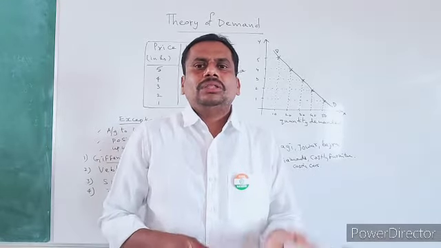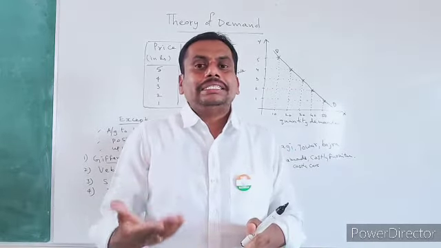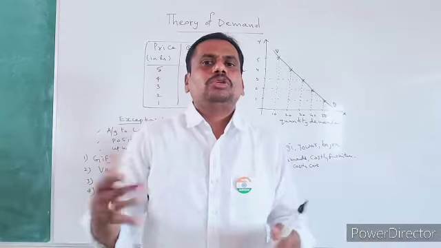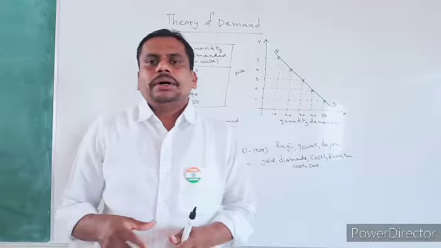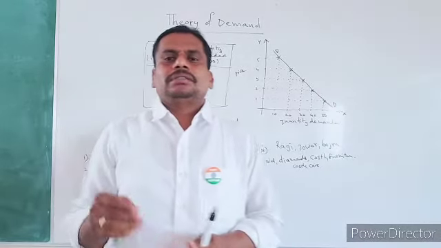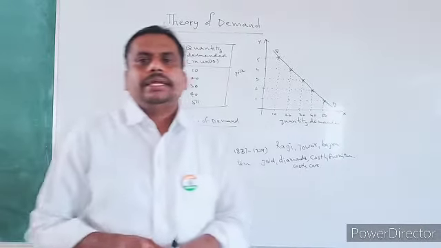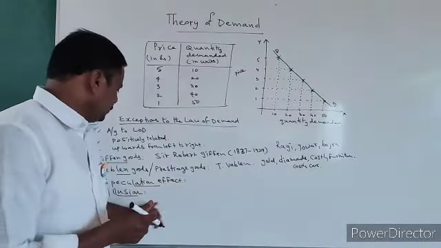That means even though there is an increase in the price of tomato, there is an increase in the demand also. Some people may purchase now itself. They don't postpone the purchase of tomato. So in the case of the speculation effect also, the law of demand will not work. That's why it is one more exception to the law of demand.